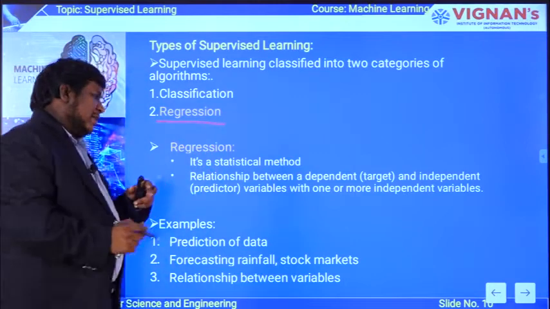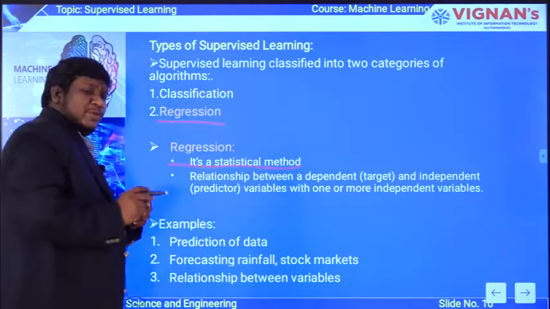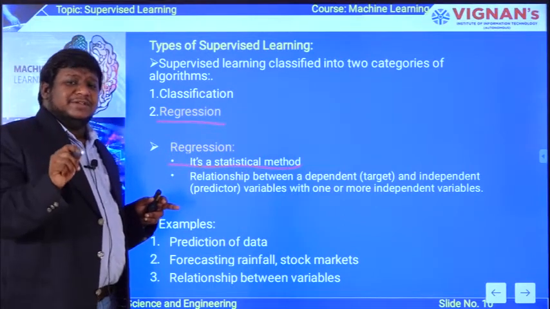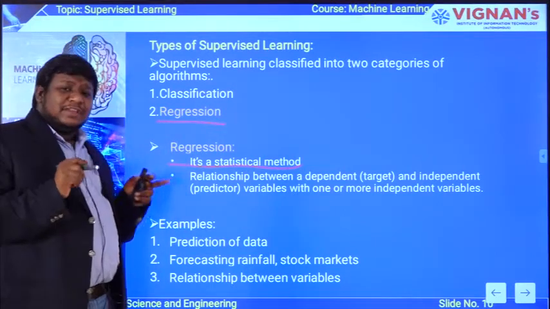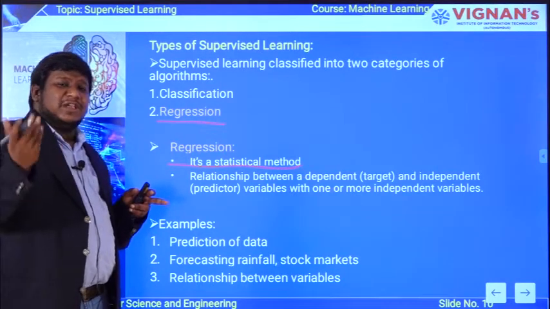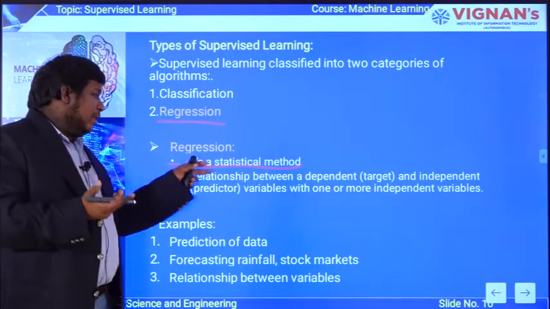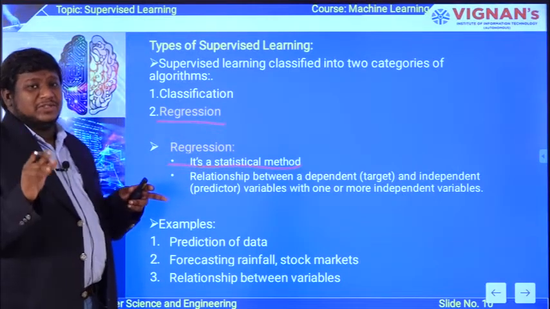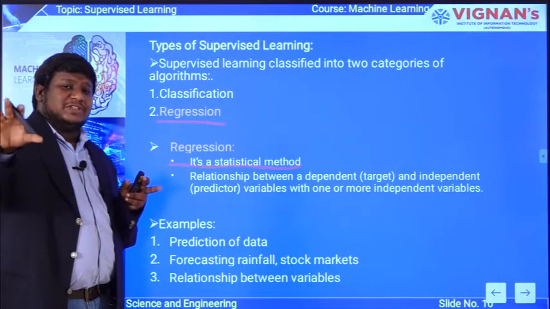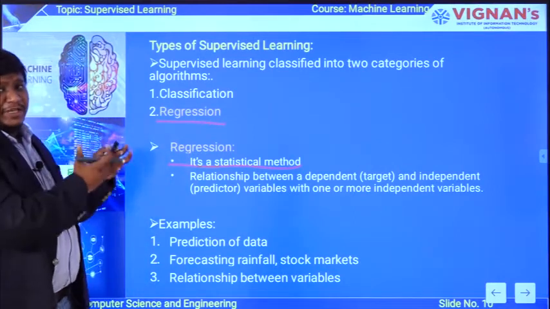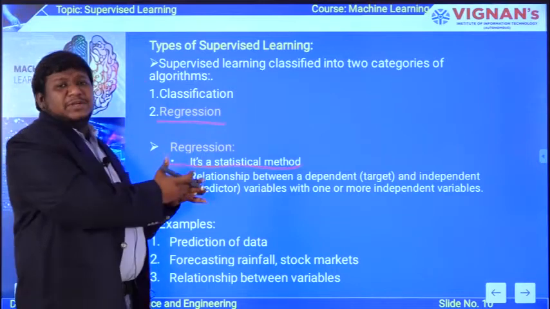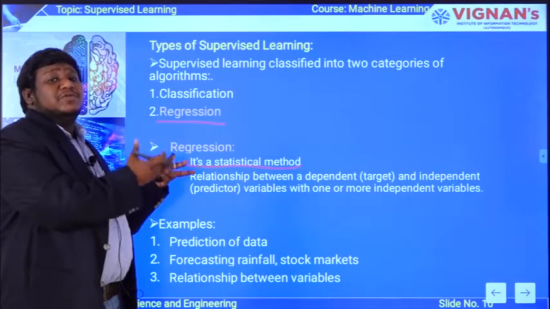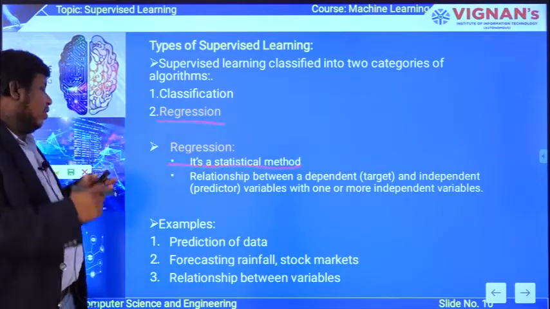Basically, it is a statistical method. You might already have a doubt: whenever we talk about classification, clustering or regression, all of these are statistical methods. Why is that? Machine learning was developed by borrowing techniques from statistics. Whatever techniques are covered in statistics are used by various algorithms in machine learning. So in supervised learning we use classification and regression, which are basic statistical models.